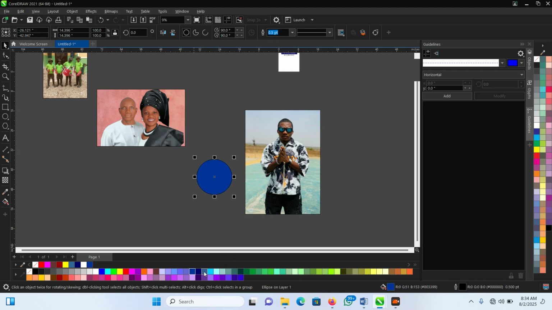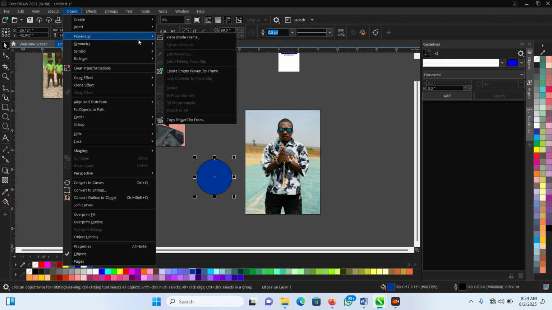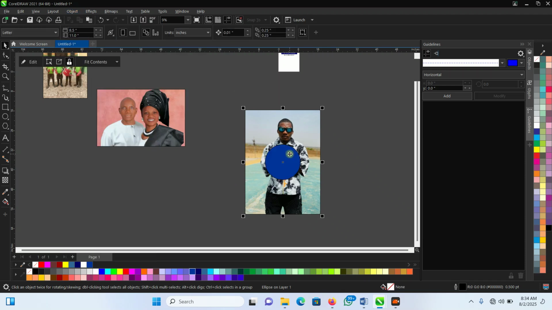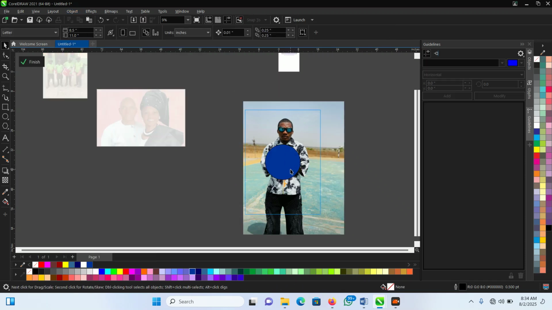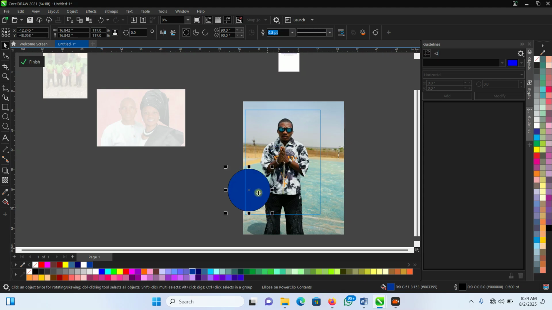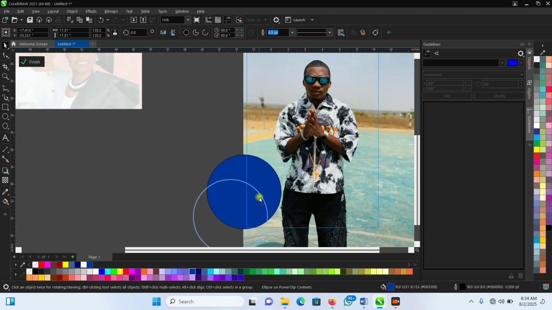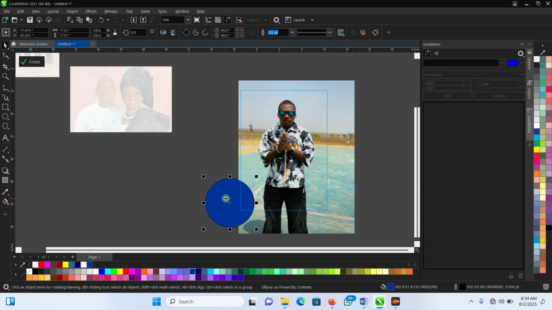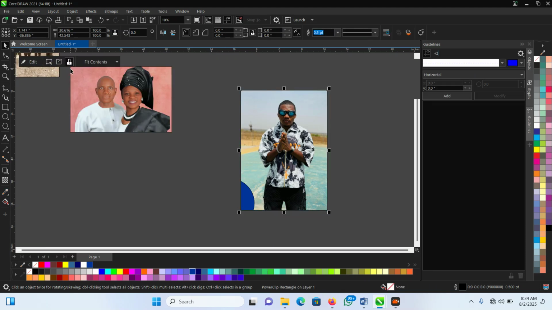You can change it, or let me say a deep navy blue, and then from here click on it, go to Object, PowerClip, locate PowerClip from here, Place Inside, then click on it. You successfully see how it moved inside, and then you can shift it to one corner, click on it, and then click on Finish. It has PowerClipped inside that particular shape.